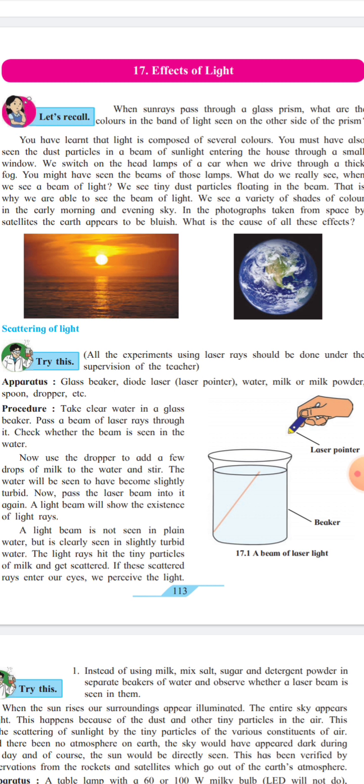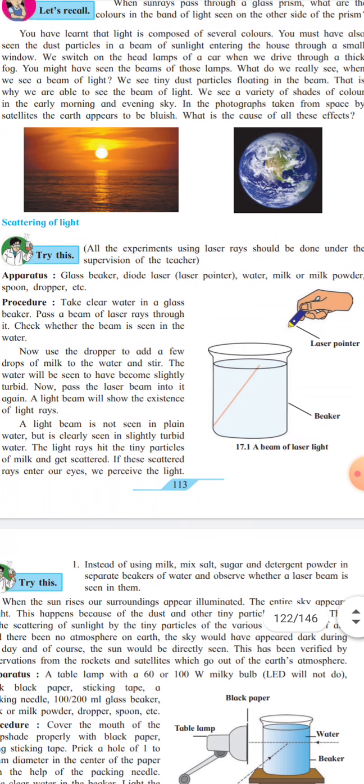You will observe a variety of shades of color in the early morning and evening sky. In the photographs taken from space satellites, the earth appears to be bluish. Most of the time it appears bluish in color. What is the cause of all these effects? All these effects are caused by the scattering of light. Now, in detail, we are going to learn about scattering of light by using this small experiment.